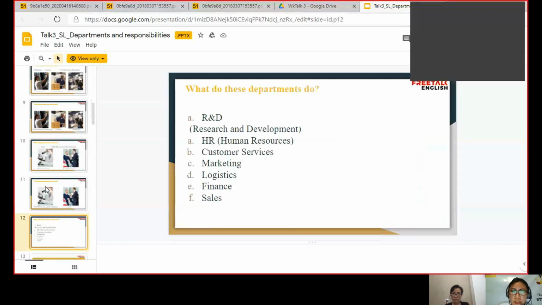We have: what do these departments do? Research and development. So can you give a brief description of these departments? Research and development, again, they are responsible for researching about products or something related to products to develop. Very good. Awesome. And how about human resources?